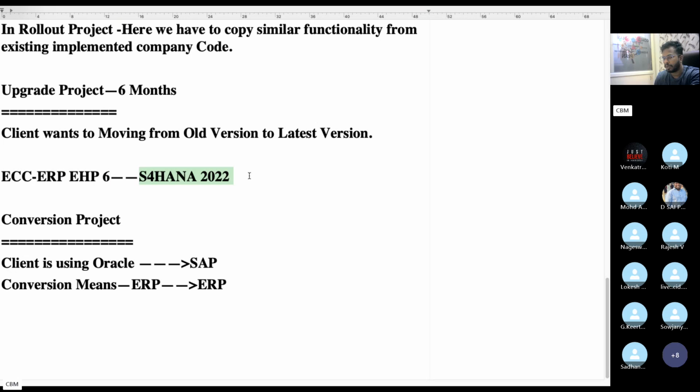from the old ERP to the new ERP. Here also, say the client already has data in the Oracle system, and we want to bring this Oracle data from Oracle to SAP. So this is also a conversion project.